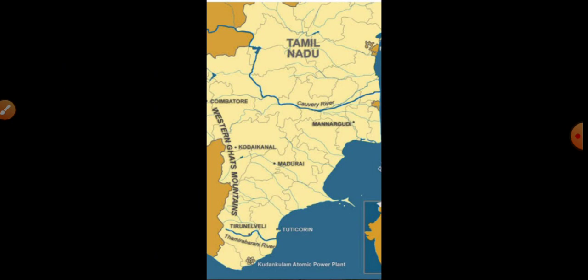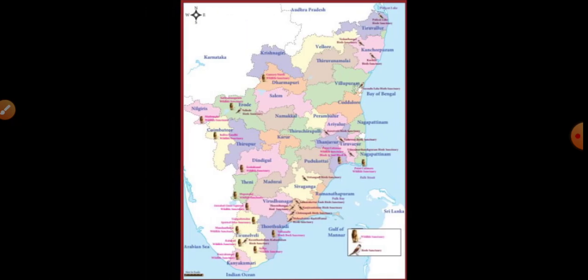Then the distribution of soil. You should mark 5 maps. First, alluvial soil: the main area is Tanjavur. See the map, students, page number 212, where Tamil Nadu's districts are given. From there, for alluvial soil you will mark Tanjavur. Then for black soil you will mark Coimbatore.